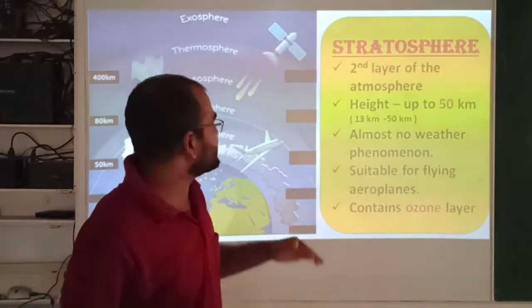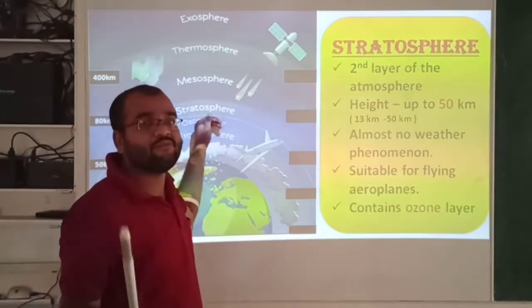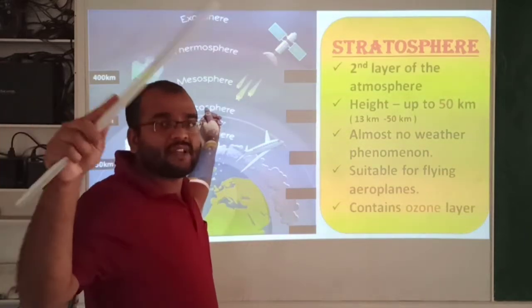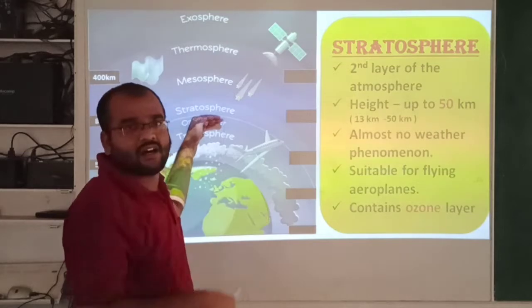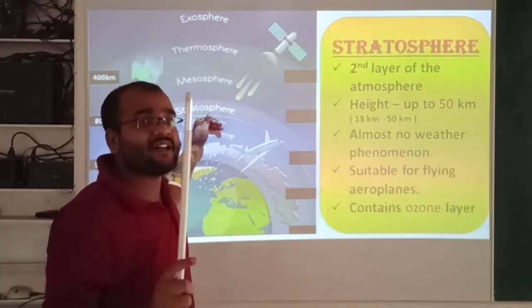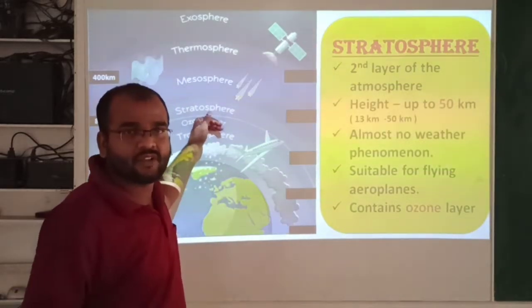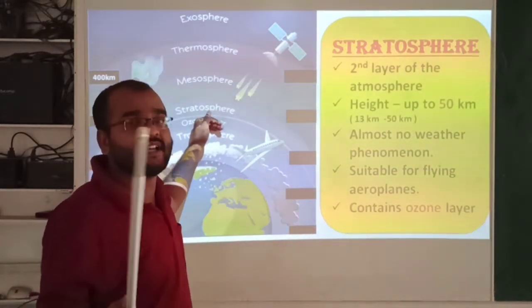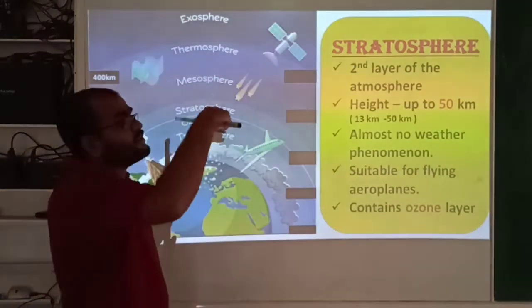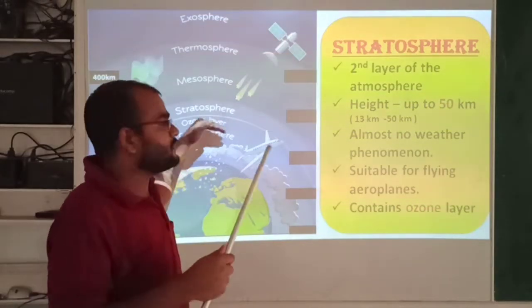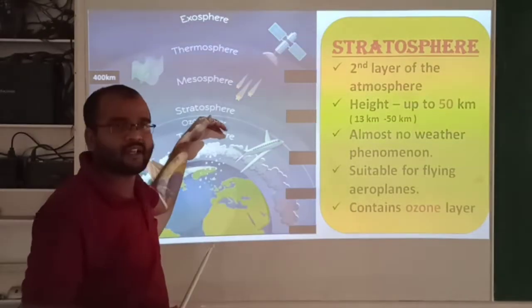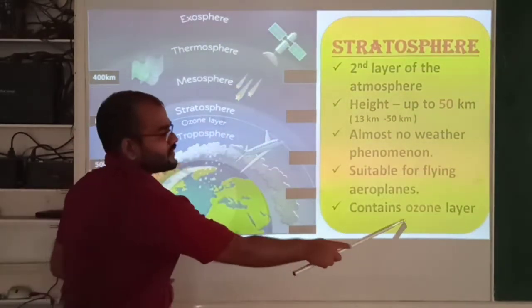The ozone layer will stop some of the harmful sun rays like UV rays which are coming from the sun. From the sun so many sun rays will fall on the earth surface, and among those sun rays some will be very harmful. Those rays are UV rays, ultraviolet rays. This ozone layer will stop all those UV rays and allow the remaining sun rays onto the earth surface. So this is the importance of ozone layer.